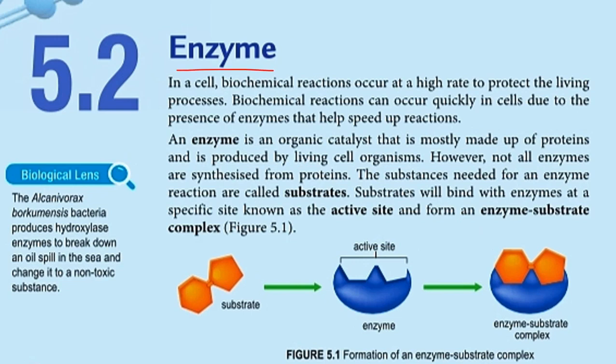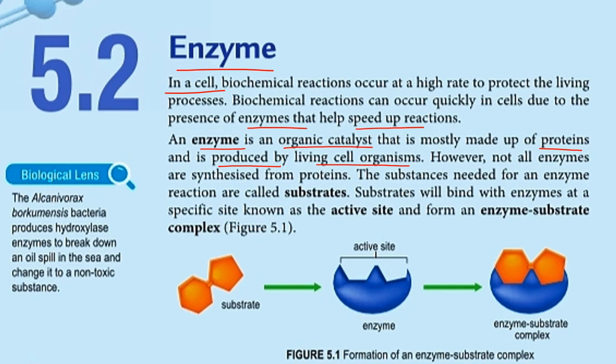What is enzyme? Okay, in a cell, biochemical reactions occur at a high rate to protect the living processes. Okay, biochemical reactions can occur quickly in cells due to the presence of enzymes that help speed up the reaction. Okay, so enzyme is an organic catalyst that is mostly made up of protein and produced by living cell organism.